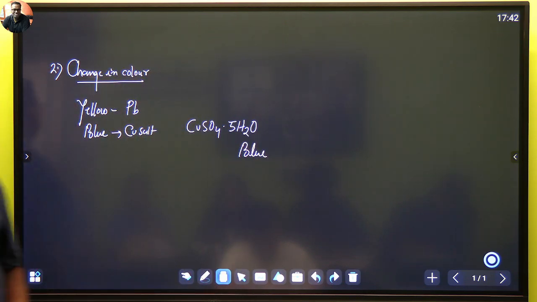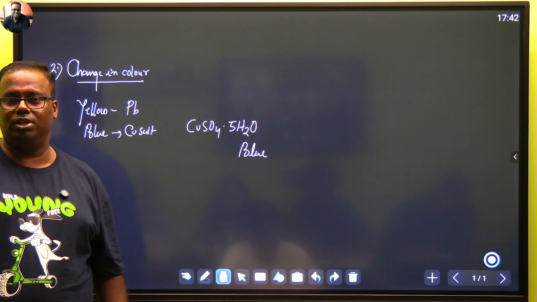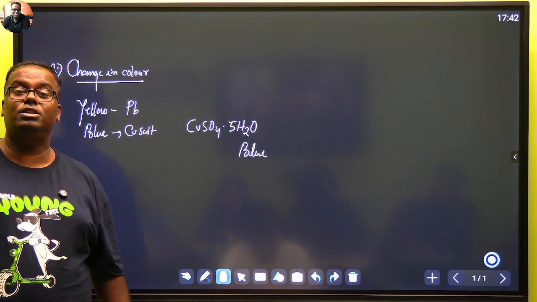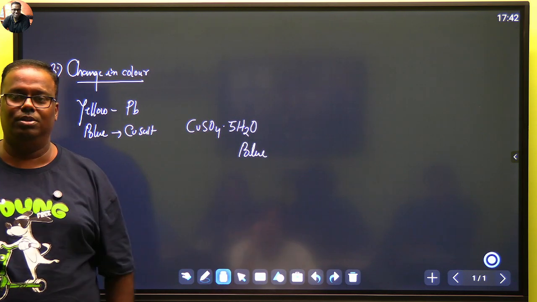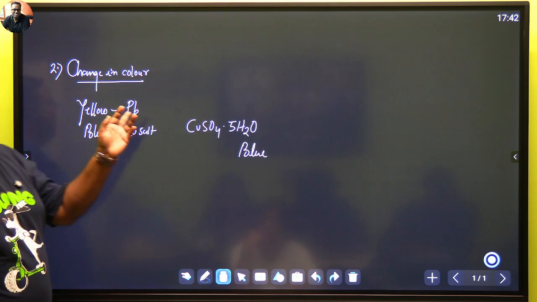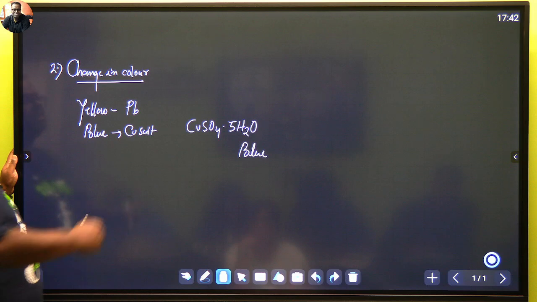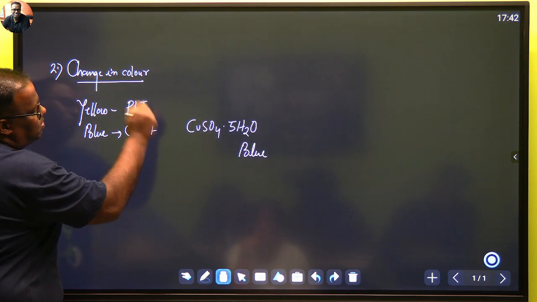Cobalt paper, cobalt chloride papers. How do you detect the presence of water? Cobalt chloride, when you apply water, turns pink. So any lead salt, like let's say PbI2, all these are yellow.